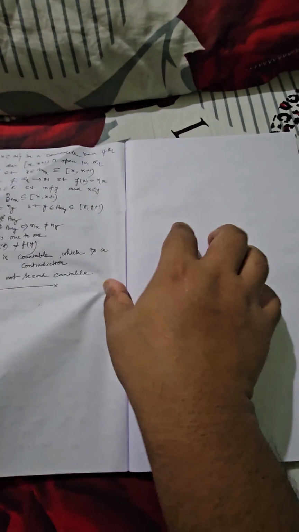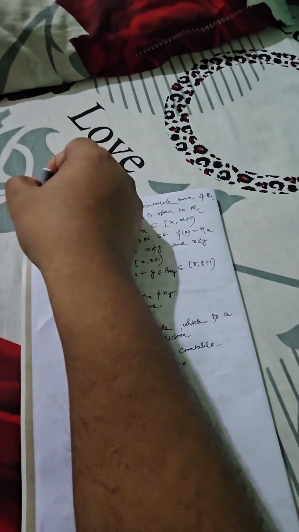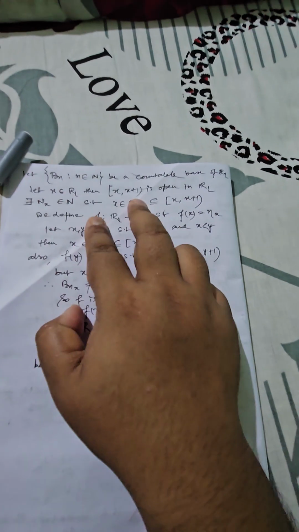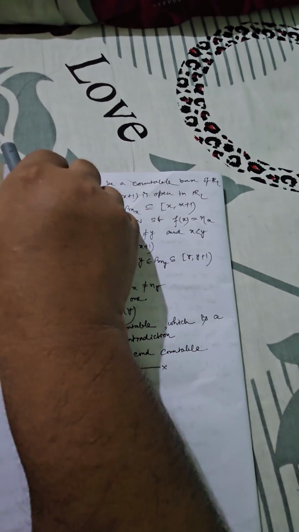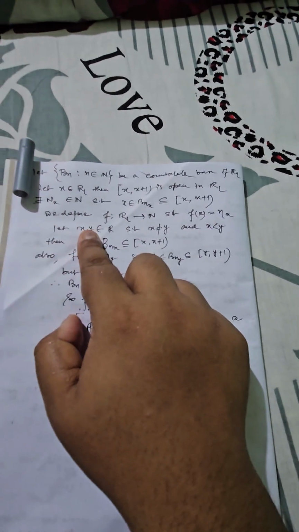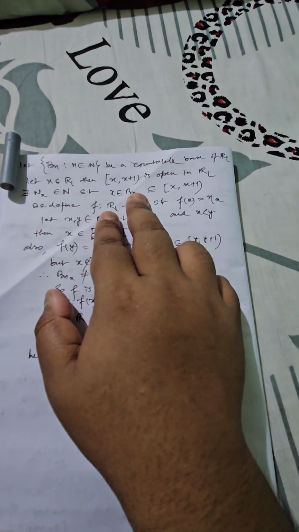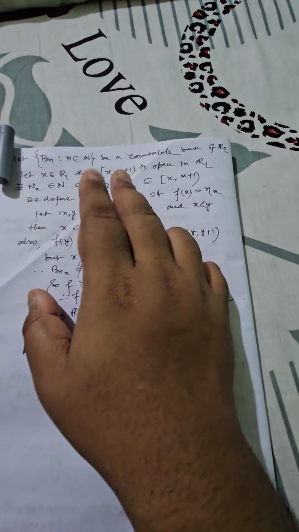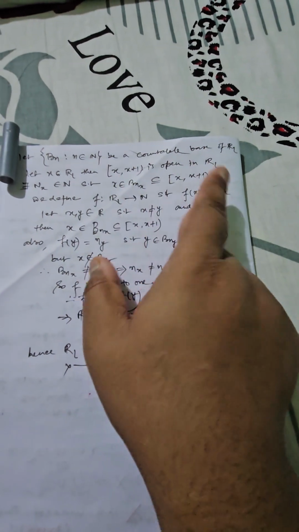Now finally we are going to justify whether R_L is second countable or not, and hence whether it is Lindelof or not. So as usual we can select a suitable countable base of R_L, say that is given by B_n. Now if you select any arbitrary point x belongs to R_L, then definitely we can say a certain semi-open set [x, x+1), obviously it is in the form of an interval and also it is open in R_L.